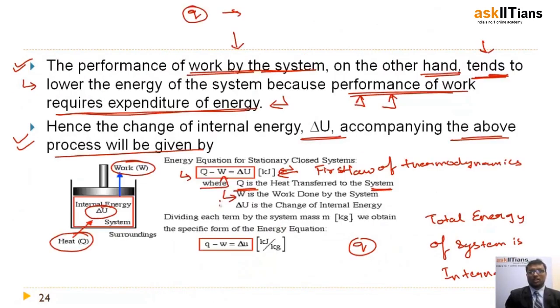Next, what is also happening? There is a change in the internal energy of the system, which you already discussed, right? So what is important, friends, is that here work is compensating the internal energy and the heat. Work is compensating by the system doing work, that is, by raising the piston, right? And it is thus lowering the energy of the given system. So the energy of the given system is lowered by doing work.